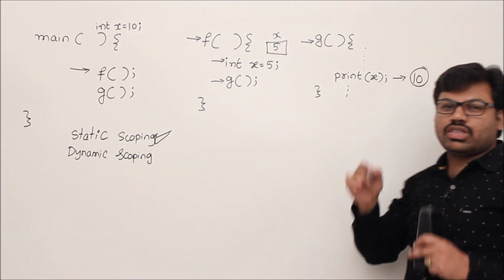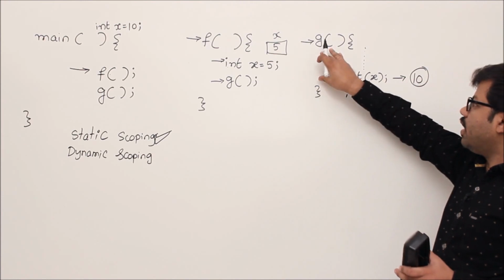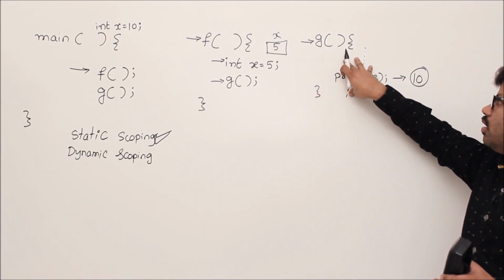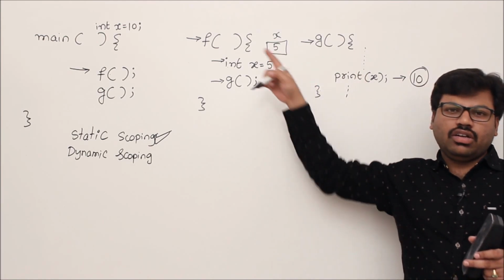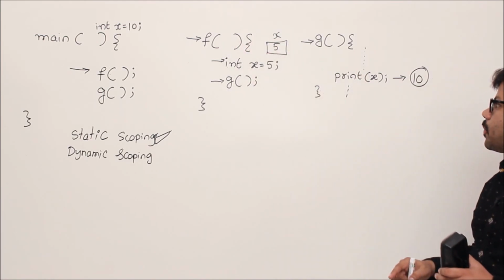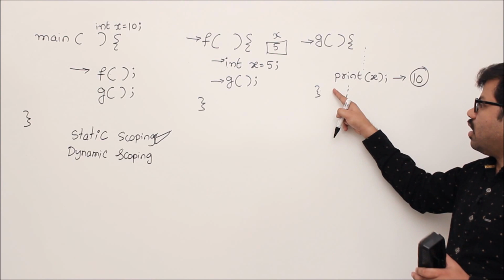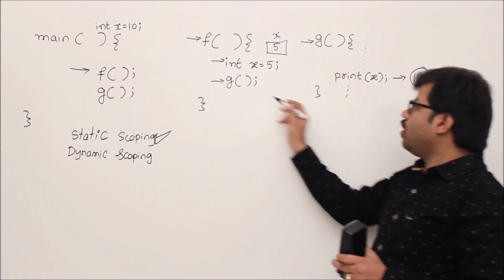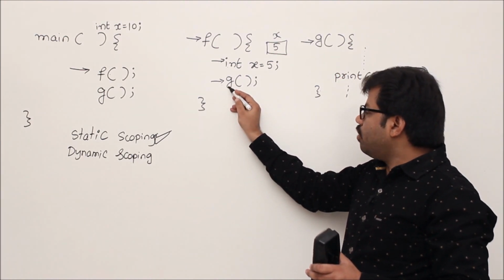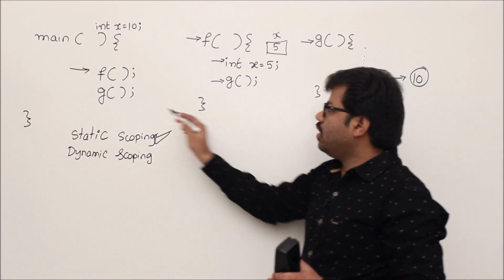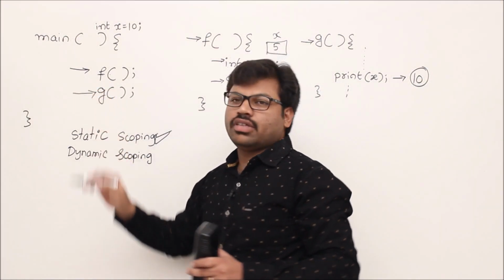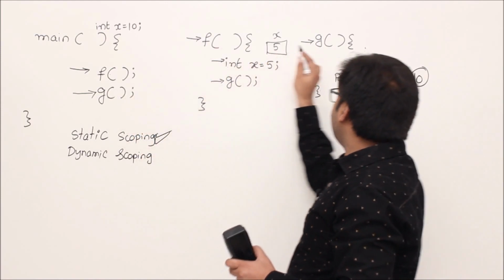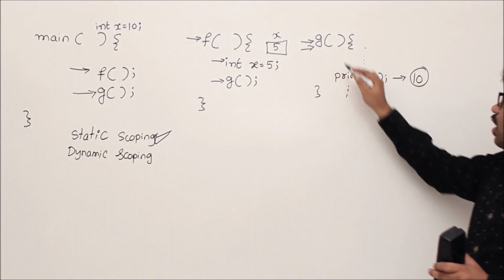You know the rules of static scoping, right? If you don't get it in this block and you don't have another block where it is surrounded, then we go for global variables. Then the program is not over, right? Once G is over, we'll come back to here, because before that we were here. Just now F is over, then control comes to G. Now because of G, directly we jump to here and again print X.